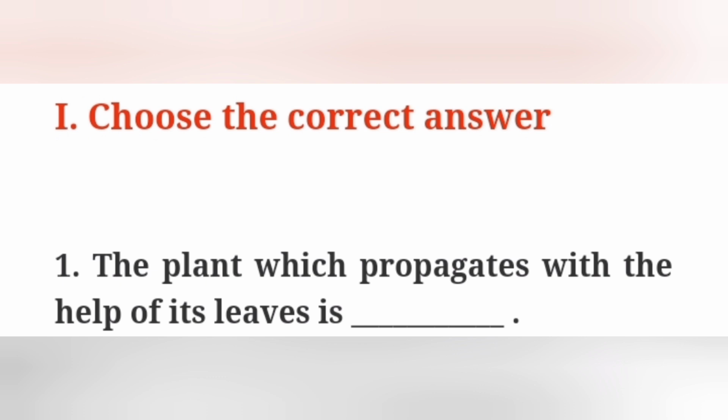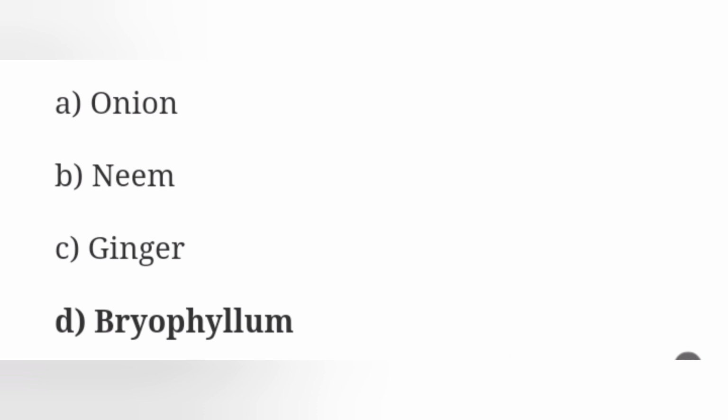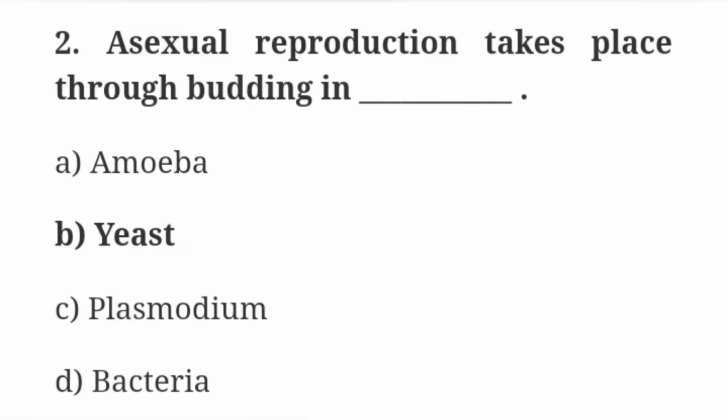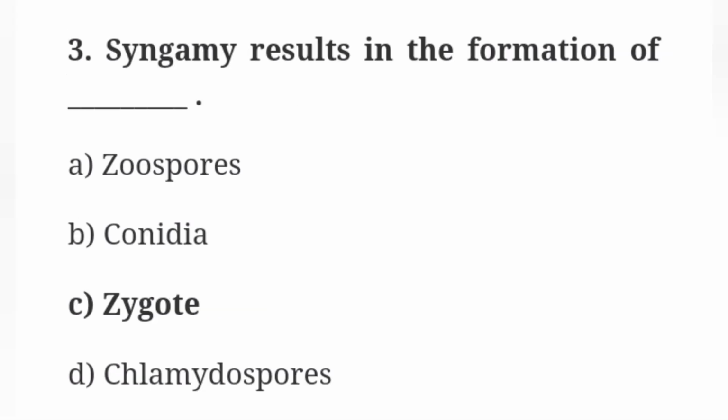First one, the plant which propagates with the help of its leaves is dash. Option D answer, bryophyllum. Second one, asexual reproduction takes place through budding in dash. Option B answer, yeast. Third one, syngamy results in the formation of dash. Option C, zygote.